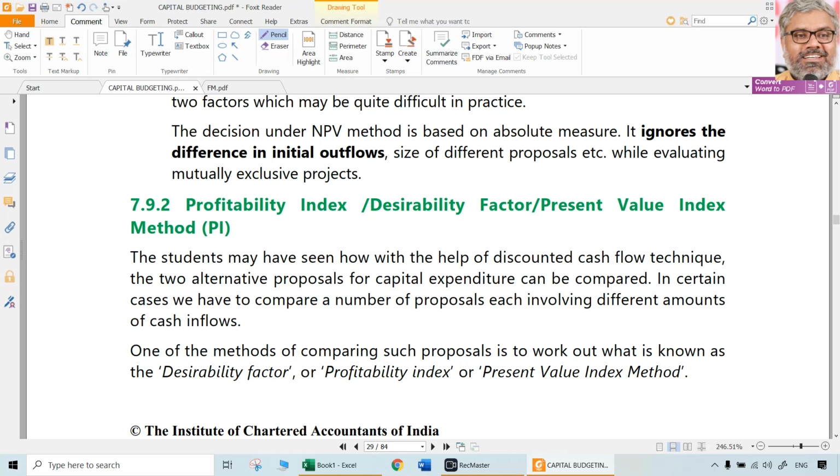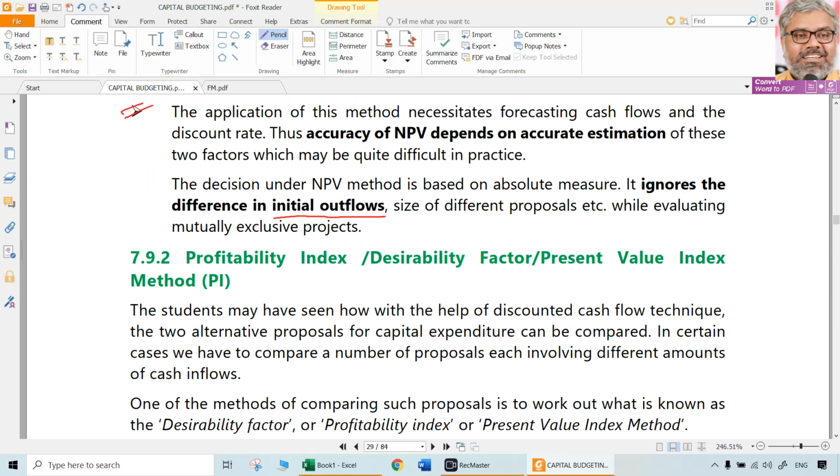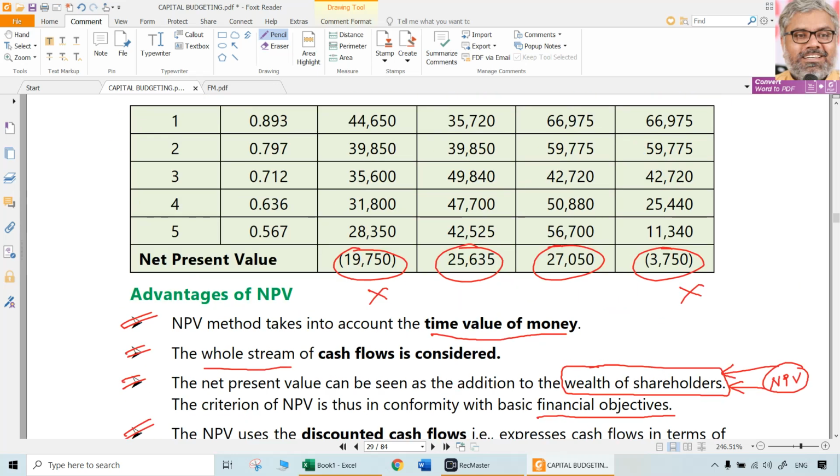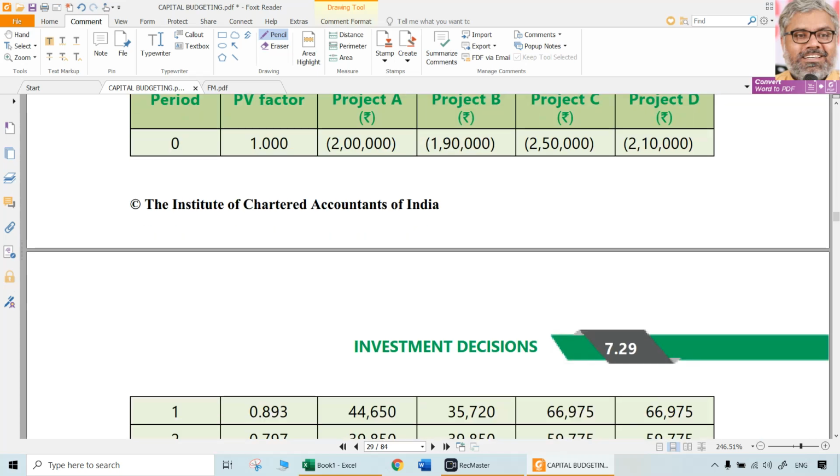And one thing that can be mentioned as a small limitation, if at all, is that if there are mutually exclusive projects, the difference in the initial outflows is ignored. For example, say project B and project C are there.